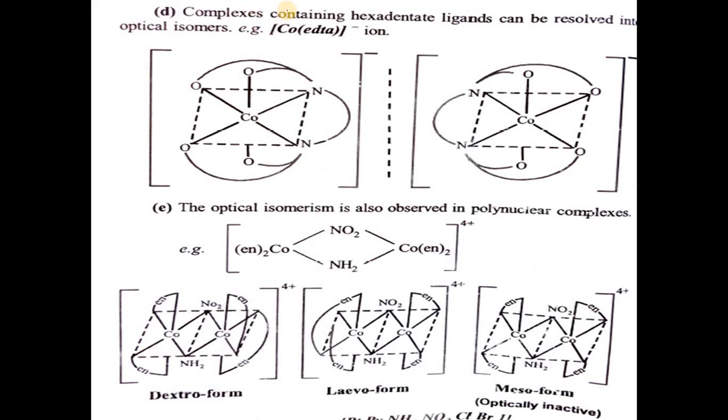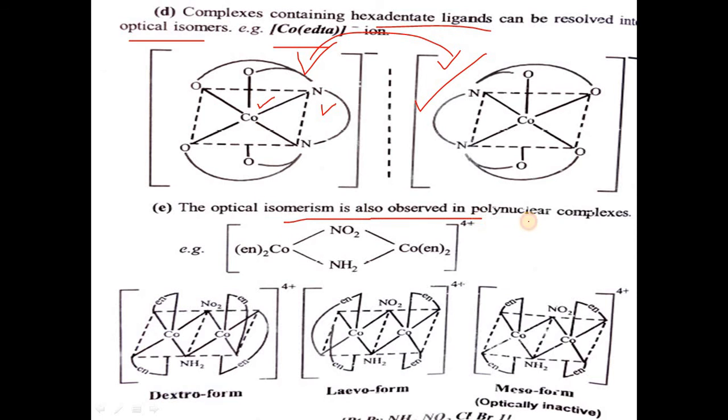And a complex containing a hexadentate ligand can be resolved into optical isomers. So this is the Co EDTA minus ion. Cobalt is surrounded by ethylene diamine tetraacetic acid groups in one form. When we take the mirror image, these two images are non-superimposable mirror images, so they are optically active in nature.